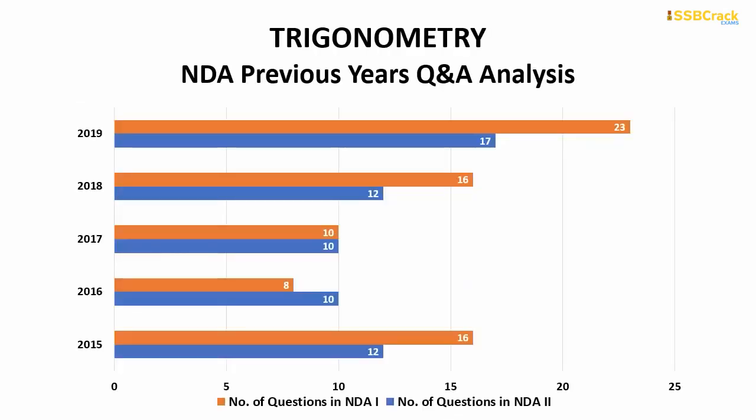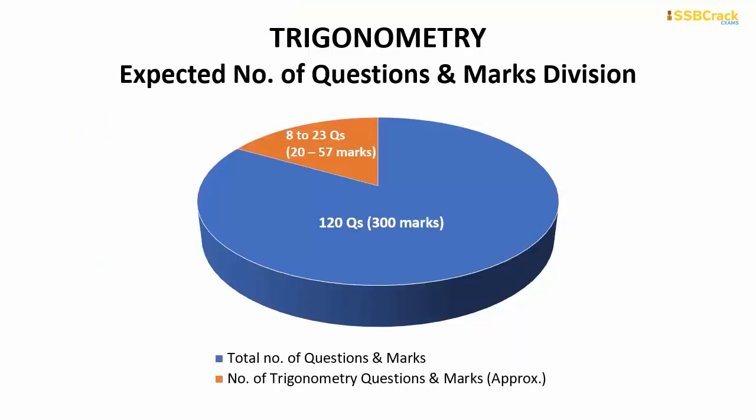Now coming on to trigonometry. So from trigonometry maximum questions are 23 which came in NDA 1 2019 paper, and minimum questions were 8 only which came in NDA 1 2016 paper. So in your upcoming NDA exam you can expect around 8 to 23 questions from trigonometry, which will comprise around 20 to 57 marks out of your total marks.